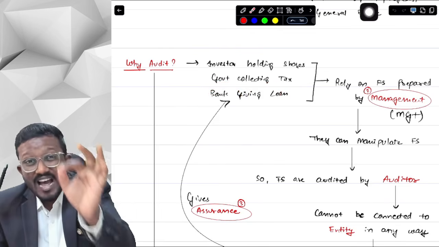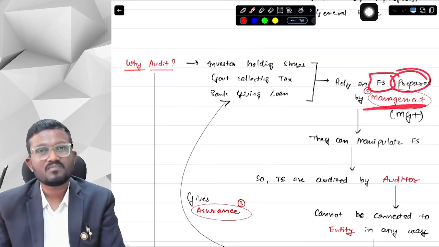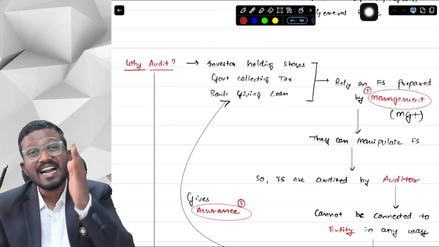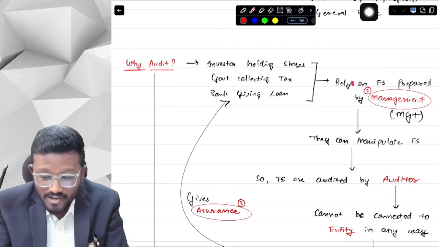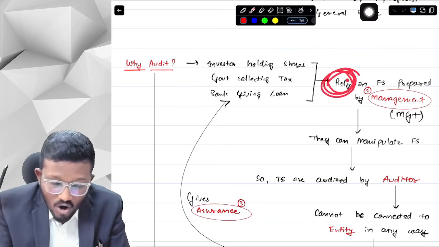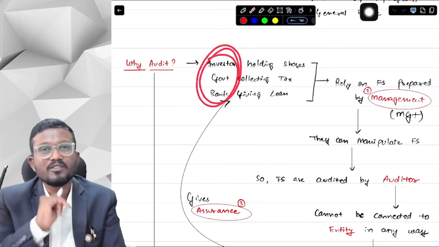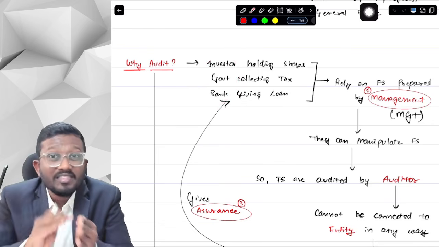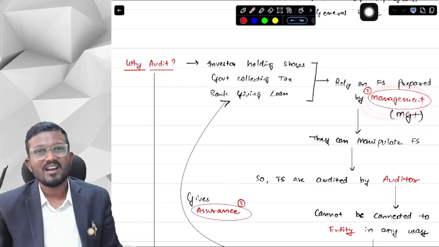So these financial statements are prepared by management. Who is management, sir? Basically, the entity's top officers prepare those financial statements, which are relied on and trusted by all the users of the financial statements. These are obviously the users, and they are relying on, they are trusting the financial statements which are prepared by the management. Now, sir, who is management?